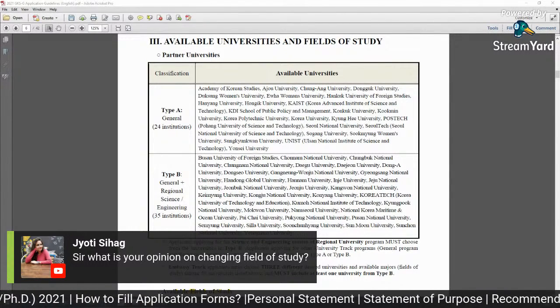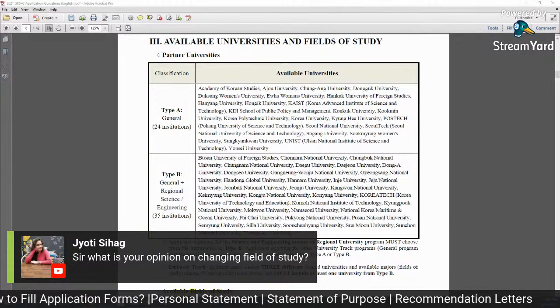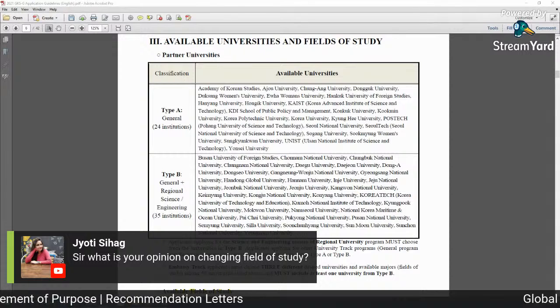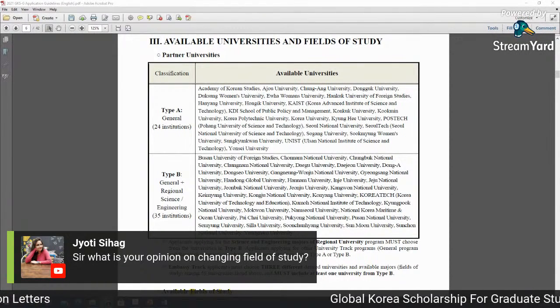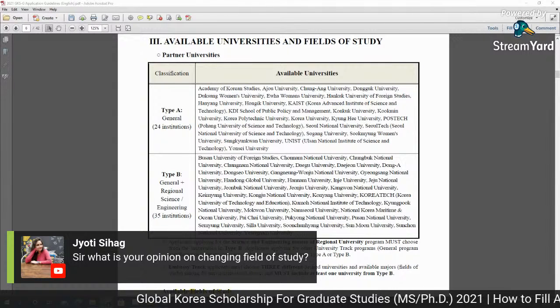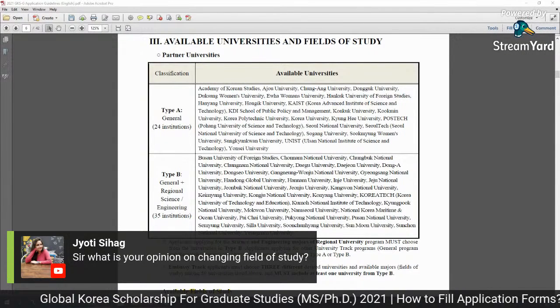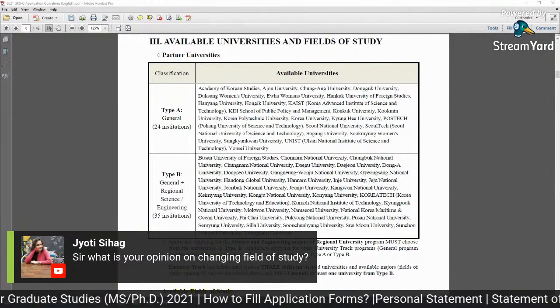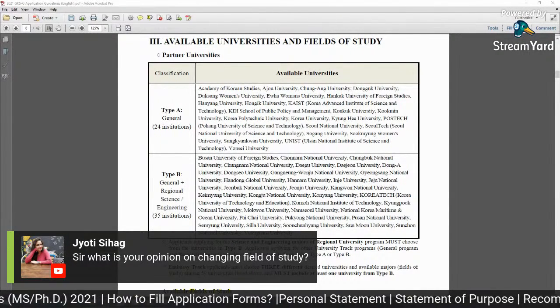So they allow changing fields, but this field and your previous field should be somehow relevant. Like if you are from a law college, or you got some degree in law and then you want to study science, then it is difficult. So there should be some connection between these fields, or at least you should have some basic courses covered in your previous degree.